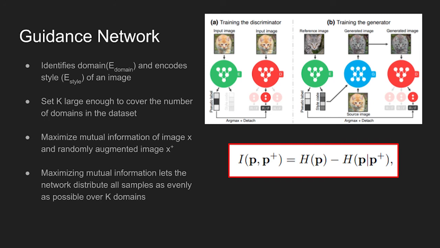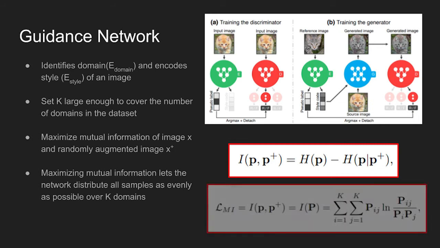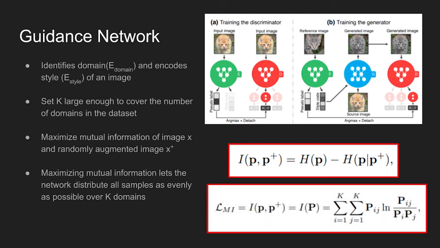As shown in the equation, maximizing the mutual information lets the guidance network distribute all samples as evenly as possible over K domains. P represents the softmax output of the guidance network. Optimum is reached if H of P is maximum and conditional entropy H of P given P plus is minimum. And the loss function for the mutual information is as follows. Pi denotes the k-dimensional marginal probability vector, and Pij denotes the joint probability.